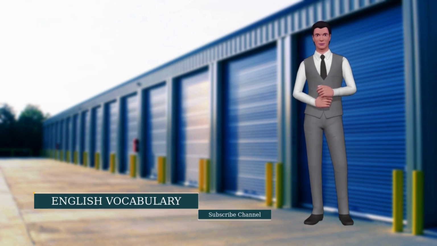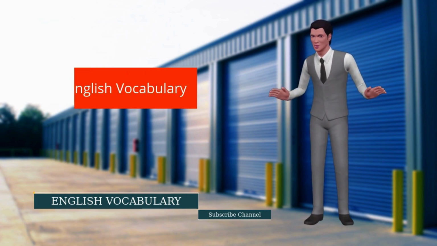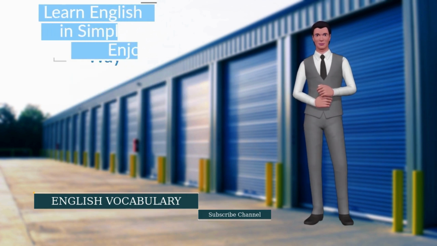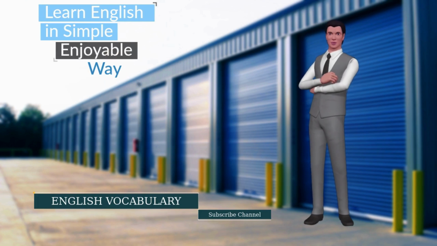4. Breathtaking. Meaning, extremely beautiful. Example, the view from the hill was breathtaking. 5. Greenery. Meaning, green plants and trees. Example, the greenery around the lake was refreshing.